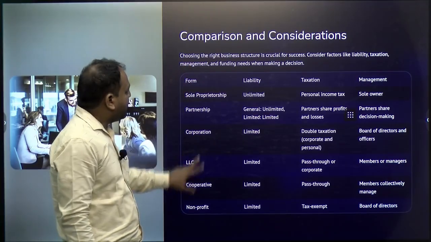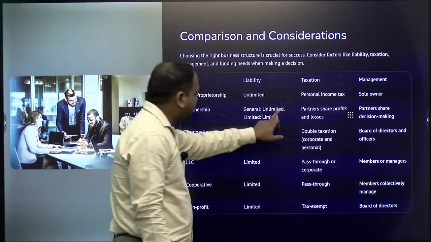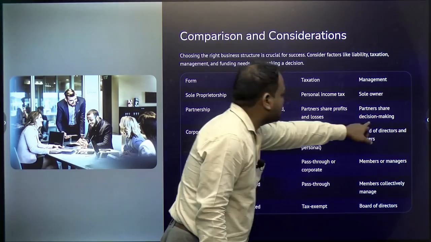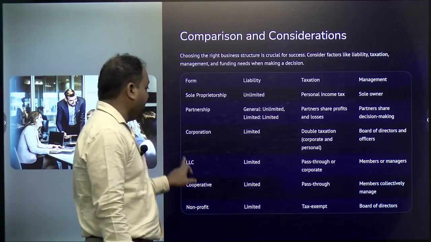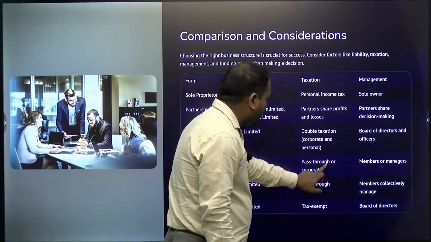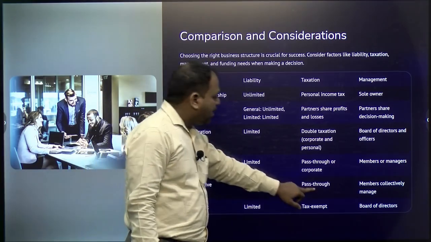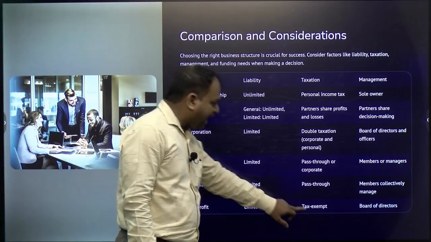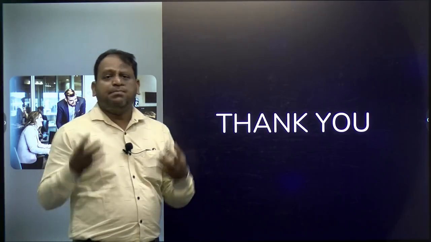This is the comparison: sole proprietorship, unlimited liability, personal income tax, sole owner. Partnership, it is general, unlimited, limited. Partners share profits and losses according to their partnership deed, partnership decision making. Corporation, it is limited, double taxation, boards of directors and officers are involved. Limited liability company, the liability is limited, pass through taxation, members or managers are involved in the management. Cooperative, it is limited liability, pass through taxation system, members collectively manage. Non-profit organization is limited, tax exempted, board of directors are involved in this. This is what you call the forms of business organization.